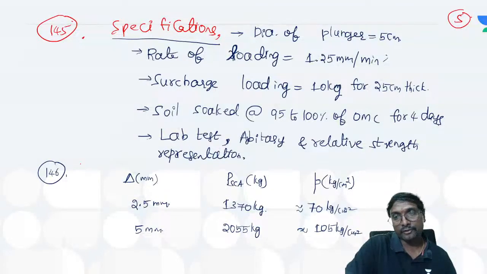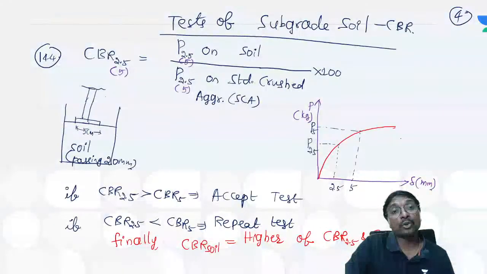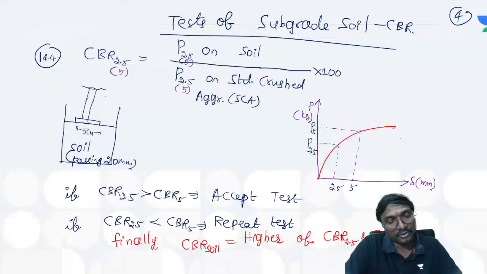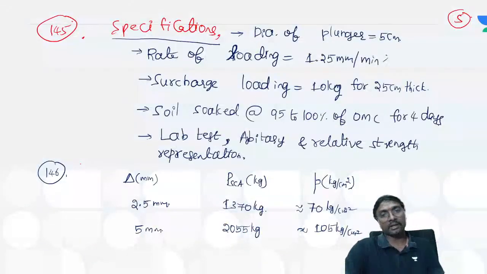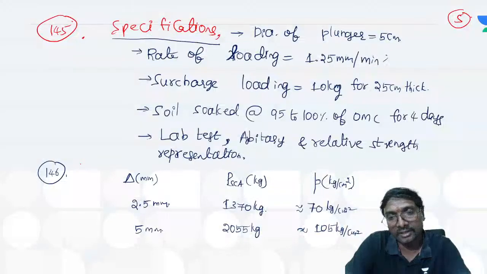But when we have to use this formula? When we have to use this? When the numerator, that load on the soil, is obtained as the pressure, the denominator also we have to use as the pressure. Got it now? Denominator also we have to use it as the pressure. Right? Got it? Clear? Clear, everyone?